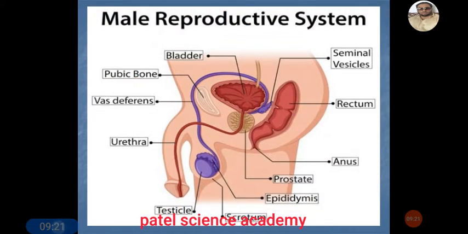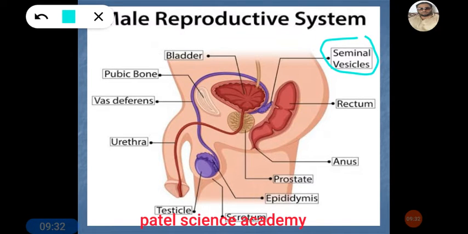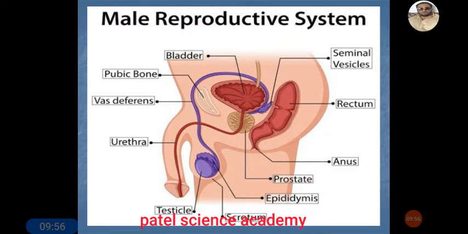This vas deferens continues into this urethra, and before it continues into the urethra, at some junction it gets connected with the seminal vesicles and the prostate gland. Dear students, this is the seminal vesicles and this is the prostate gland, present beneath this urinary bladder. They eject their liquid into this urethra. In this region it is called penis, and likewise this is the male reproductive system.